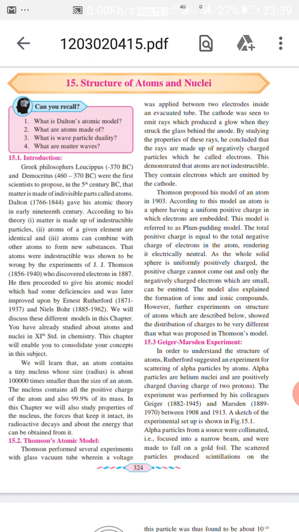In this chapter, we will also study the properties of nucleus, the forces which help to keep it intact, its radioactive decay, and many more things. So here we will discuss radioactivity also. We will discuss the alpha decay. We know these are alpha, beta, gamma. These are all kinds of radiation, and we will discuss radioactivity here and different types of decay. After that, we will study the different models discussed by various scientists to prove the